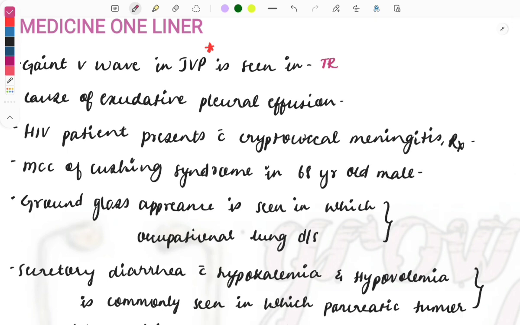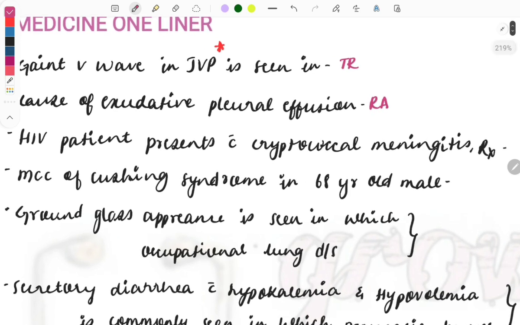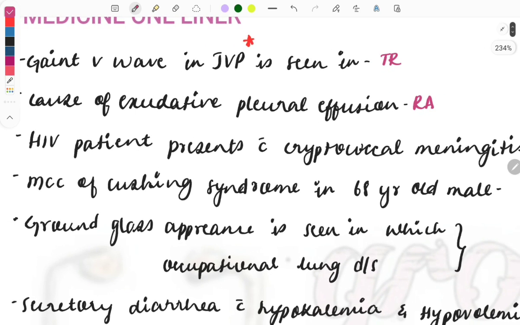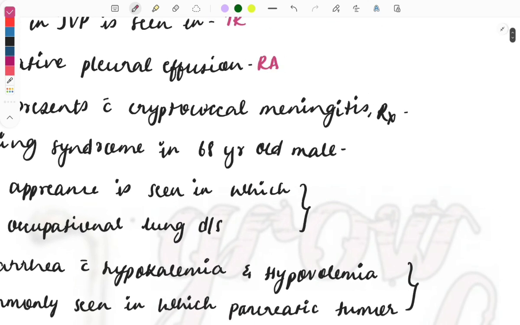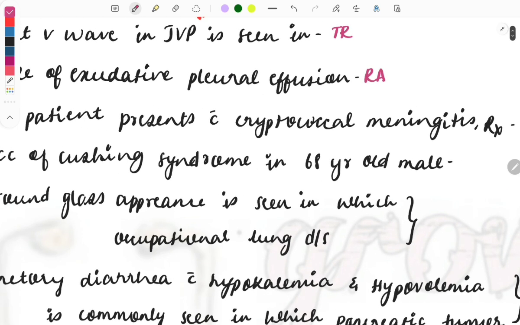Then causes of exudative pleural effusion. This was a question asked and it is rheumatoid arthritis. Then an HIV patient presents with cryptococcal meningitis. What will be the treatment? Cryptococcal means fungal. Cryptococcus is a fungus, so for fungal infections we mostly use amphotericin B, liposomal amphotericin B. This is the treatment option for this one.